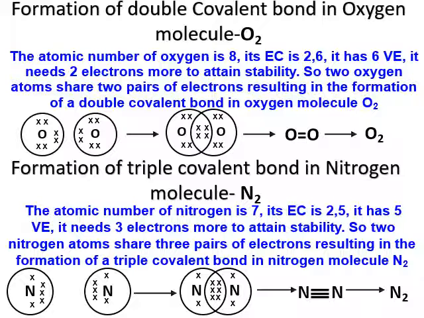So, nitrogen atoms share 3 pairs of electrons, resulting in the formation of a triple covalent bond in the nitrogen molecule. N plus N. N has 5 outermost electrons. 3 pairs of electrons will be shared by both nitrogen partners, and it results in 3 covalent bonds.